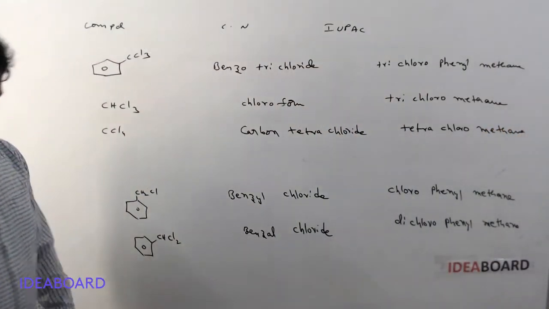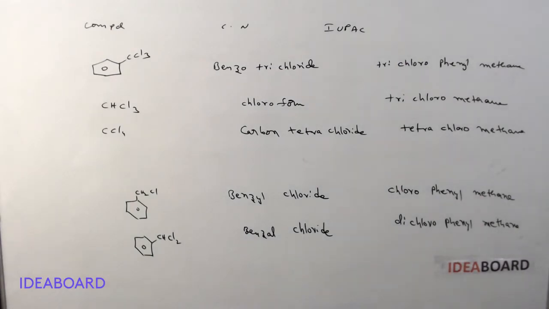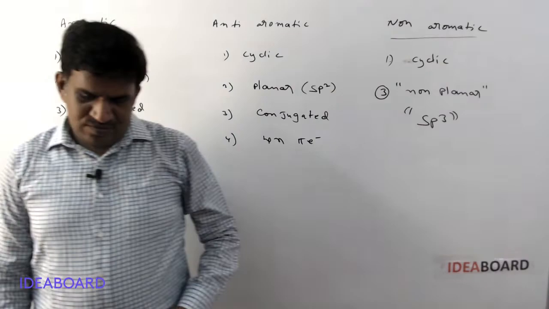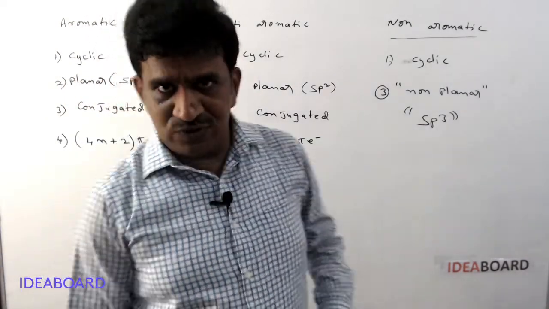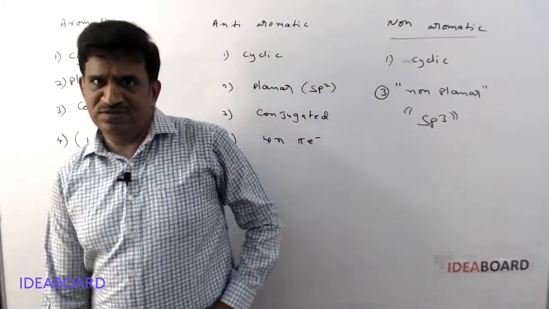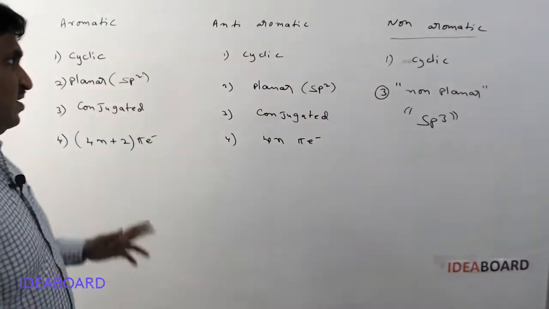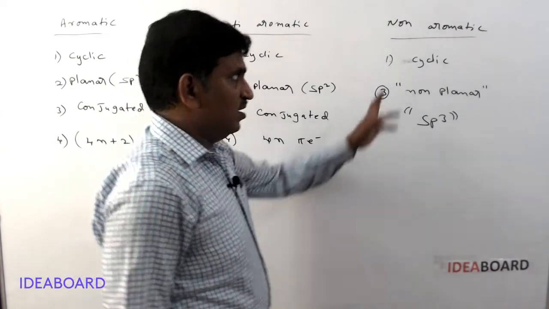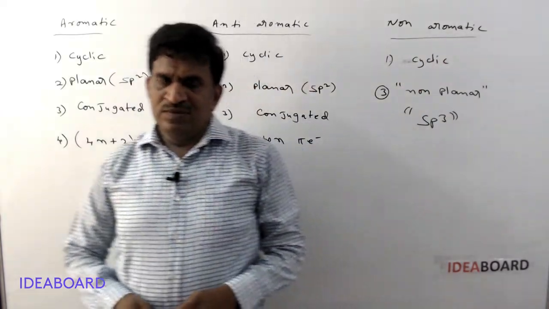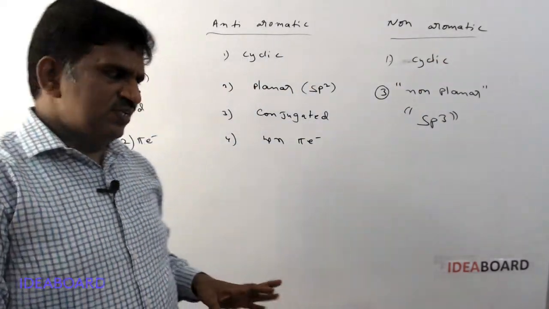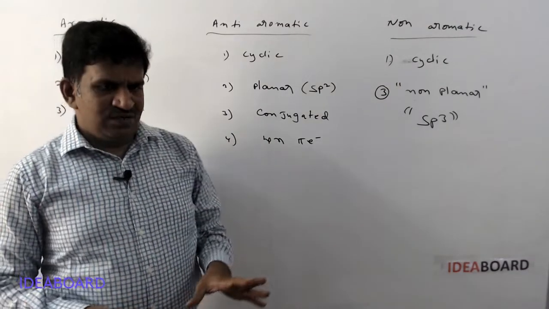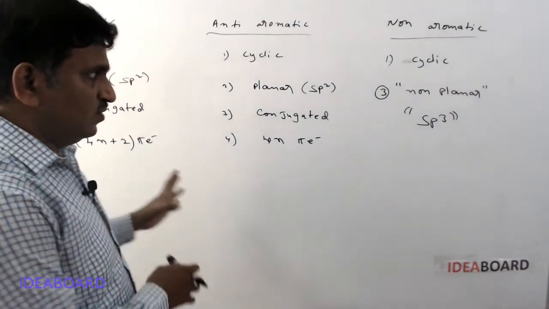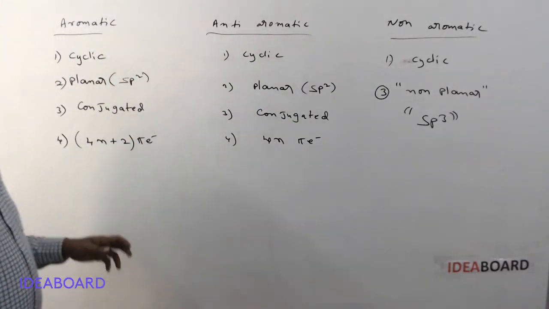This is about the nomenclature of haloalkanes and haloarenes. So yesterday one student asked in the comment section about the difference between aromatic, anti-aromatic and non-aromatic. Okay, so I will give a brief difference. Actually it is a first year topic, but one person asked about that, so I am trying to explain in a brief manner.